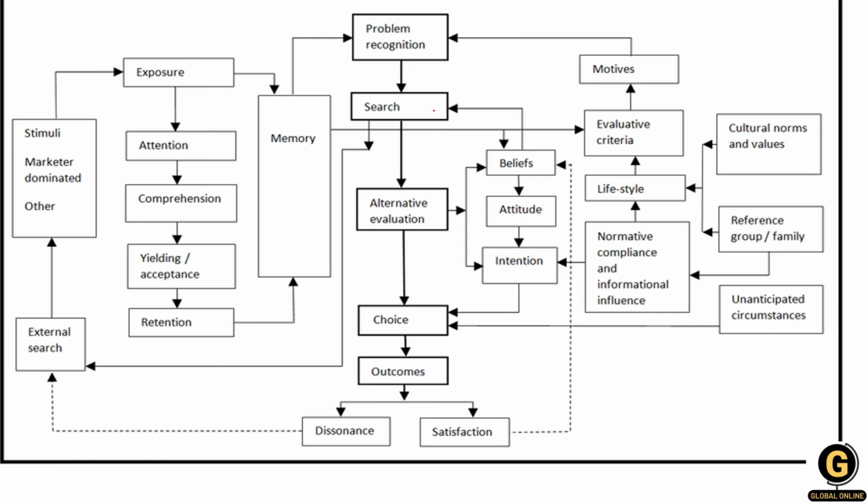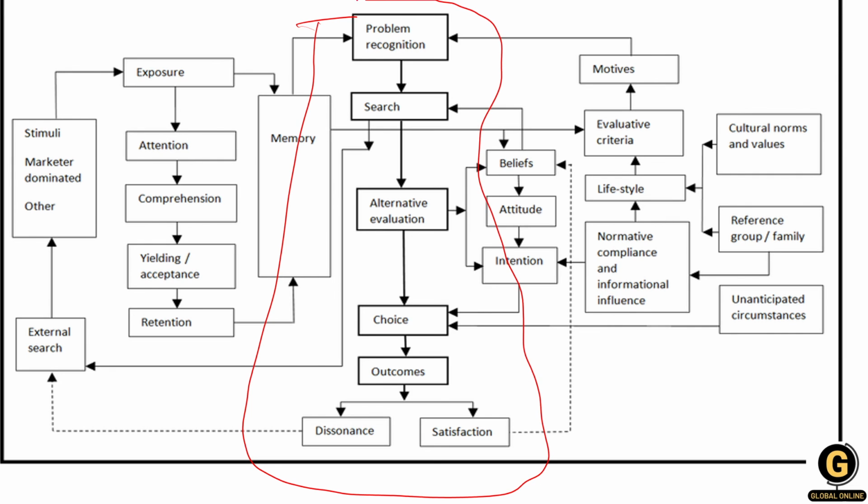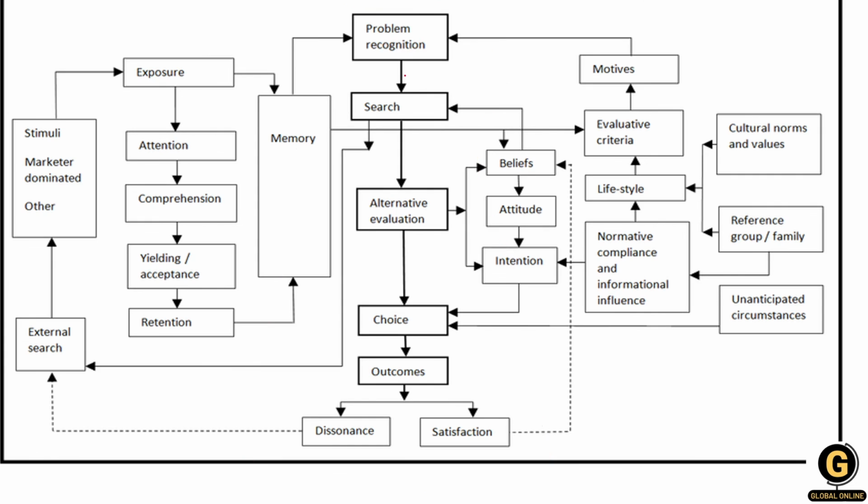Now let's see this question. So with this model you will get an idea. First of all, this diagram is mentioned under the central focus. This is the main central focus. Here the stages are problem recognition, then you search, then alternative evaluation is done, then you choose, and whatever the outcomes can be, either it will be dissonance or you will be satisfied.